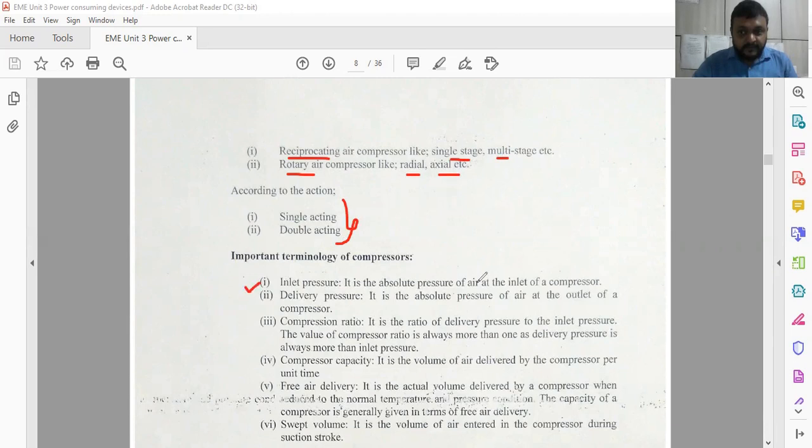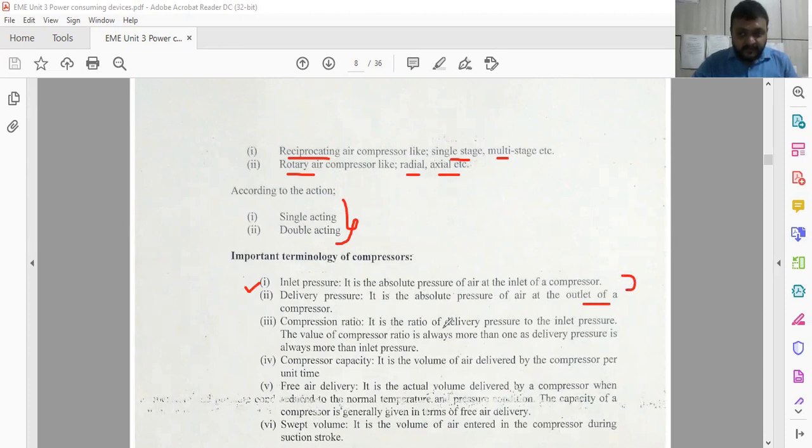It is the absolute pressure of the air at the inlet of the compressor, the initial level of pressure of the air which is supplied inside the compressor before the compression process. And delivery pressure is the pressure of the air at the outlet of the compressor. So the difference between delivery and inlet pressure is the increase of pressure by the compressor itself.